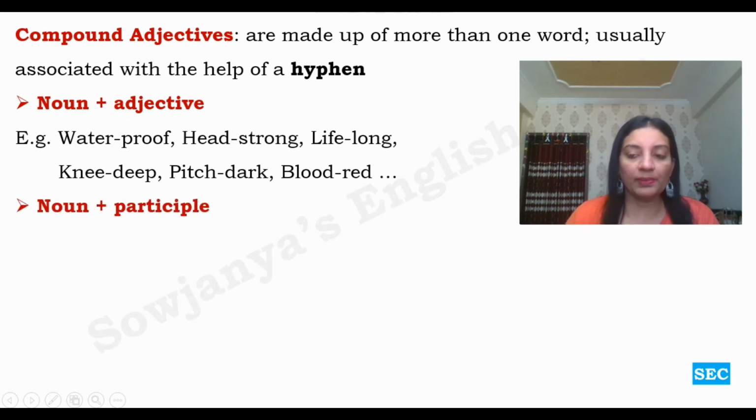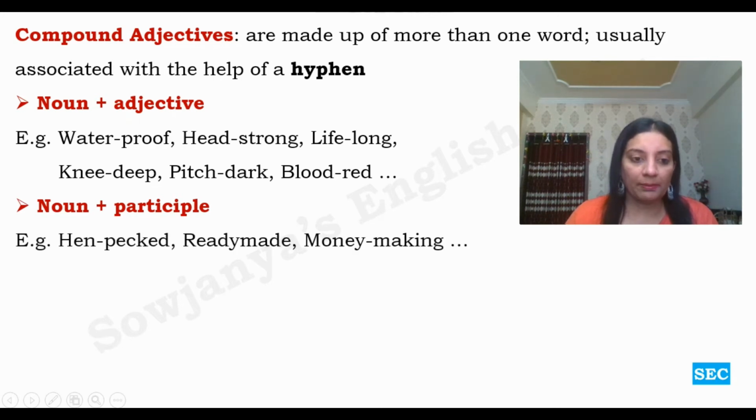And then noun plus participle combination which acts as adjective. Example, henpecked, ready made, money making. If you see henpecked, pecked is past participle, made is past participle, making is present participle. Though it is a combination of noun plus participle, together it acts as compound adjective.